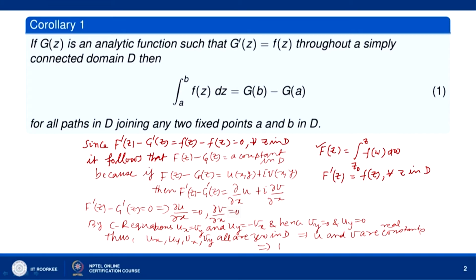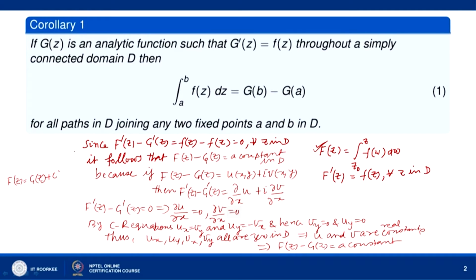So, F(z) minus g(z) is equal to a constant, and therefore we can say that F(z) is equal to some constant c plus g(z), where c is a complex constant. So, this means that the indefinite integral of the function f(z) is unique up to an additive constant c.